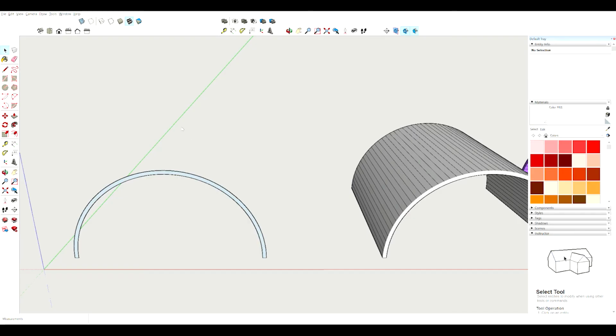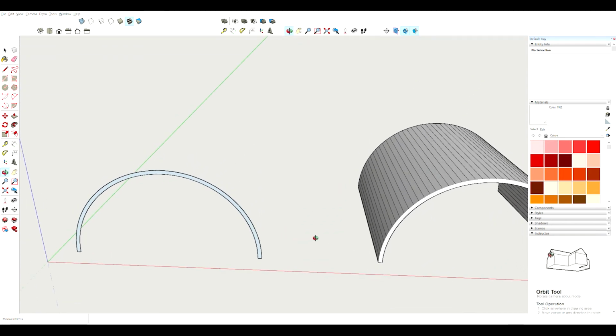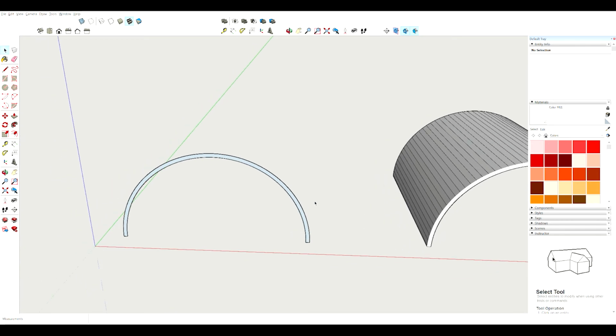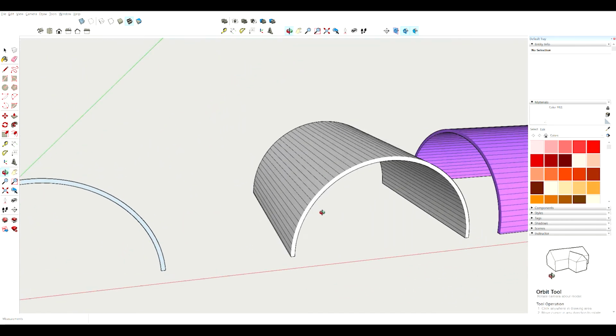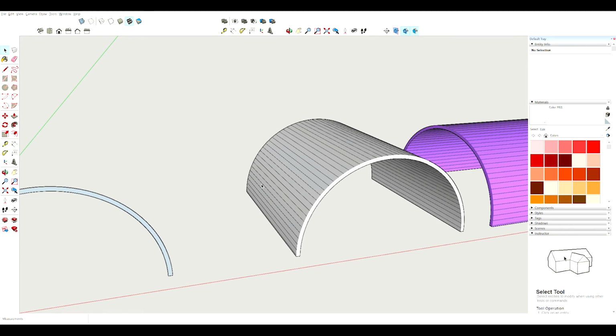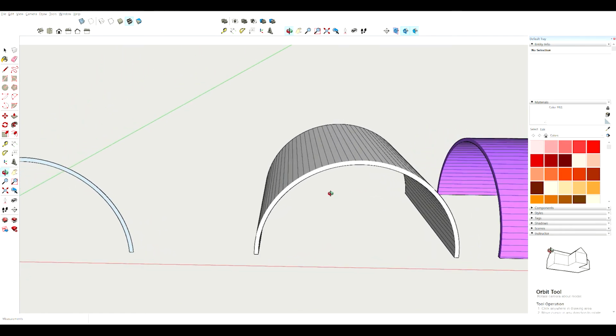Here you can see that this is a simple semicircular arch, and when we extrude this simple semicircular arch through a straight line, we get this type of vault, which is called the barrel vault or the semicircular vault. So this is basically a typical semicircular vault. Fine.